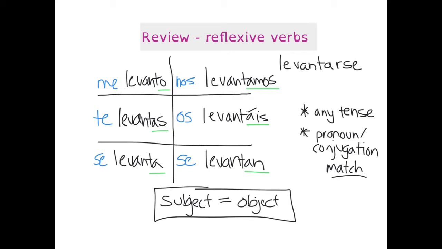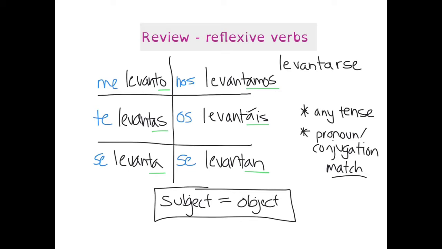So remember, reflexive verbs are easily identified as infinitives because they have se on the end of them. So it's not just levantar, it's levantarse. So what does that mean typically? What have you seen in the past? Well, typically, these reflexive verbs reflect that the subject is the same as the object in the sentence. In other words, whoever's doing the action is doing the action to themselves.